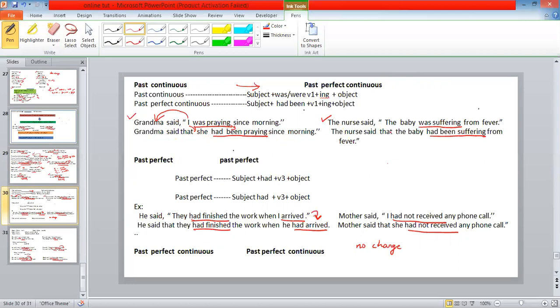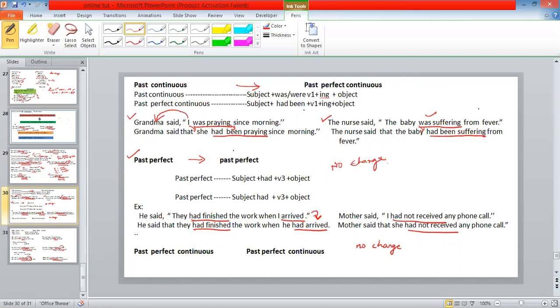The nurse said, "The baby was suffering from fever." The nurse said that the baby had been suffering from fever. Can you tell me the changes over here? The nurse said that the baby was suffering. Was suffering changes into what? Had been suffering from fever. That is, past continuous changes into past perfect continuous tense. Now another rule, number 6, I think. Past perfect changes into past perfect. No change.